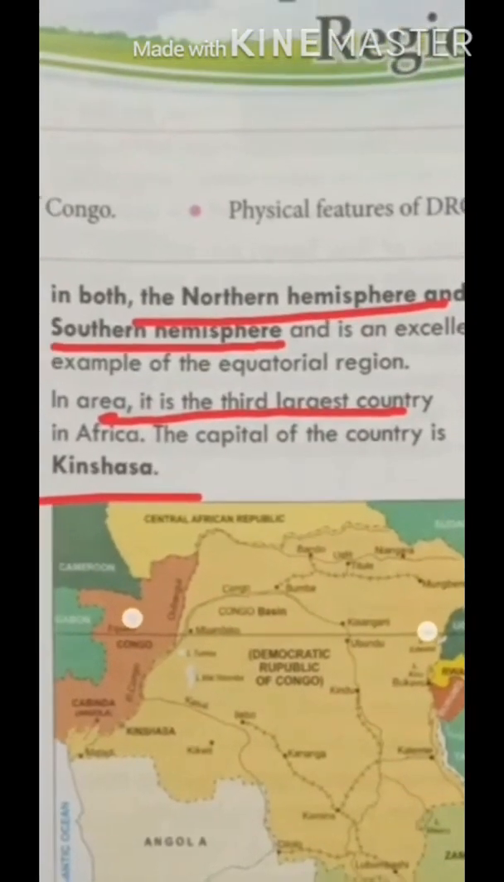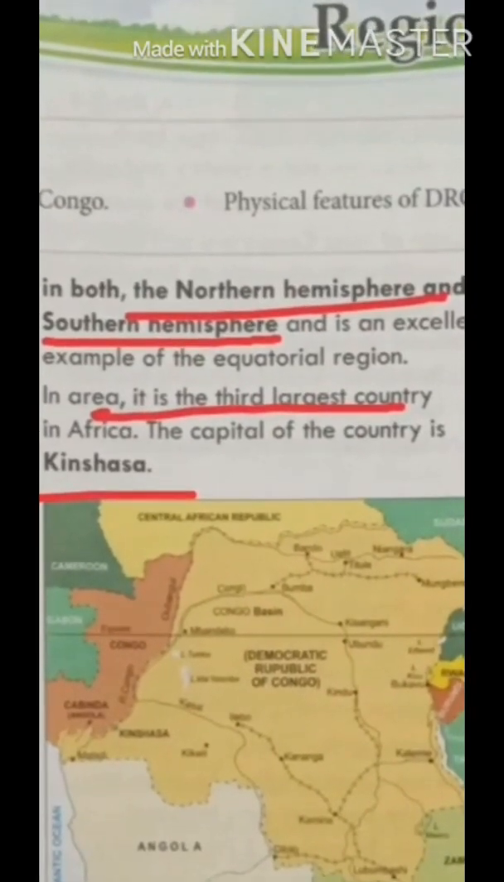Which one is the largest country, students? Democratic Republic of Congo. And the short form of Democratic Republic of Congo is DRC. DRC is a short form of Democratic Republic of Congo, and the capital of the country is Kinshasa.